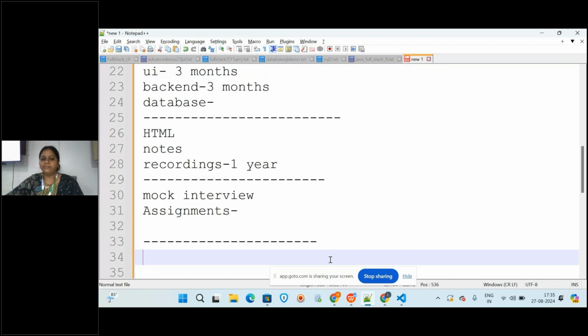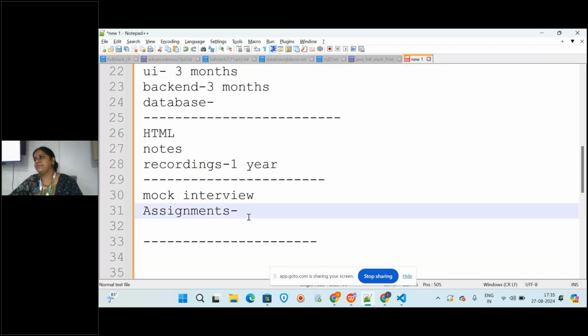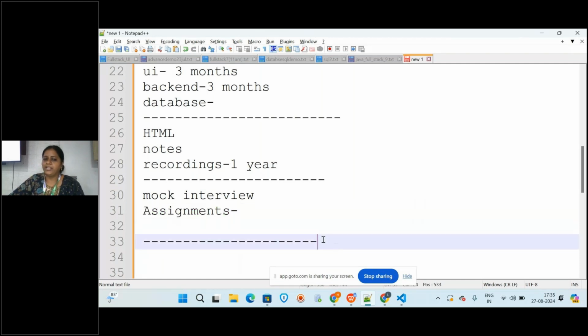Assignments will also be given to you, so that when you go to the written test, you know what kind of programs they may ask and what type of projects they may give you. All of that we will give you in the assignments list. So this is how the process of mock interviews and assignments works.